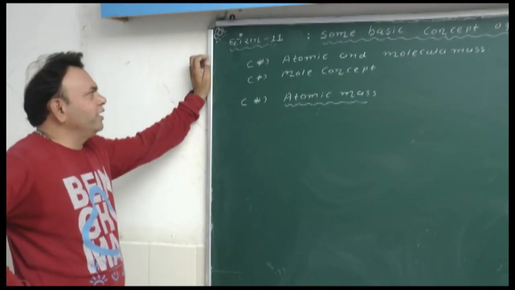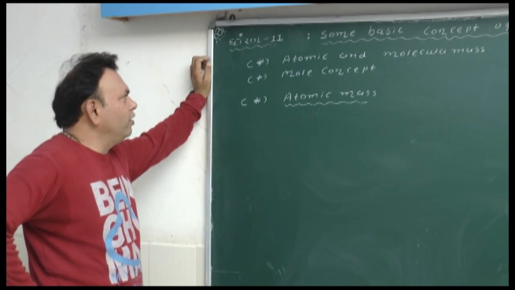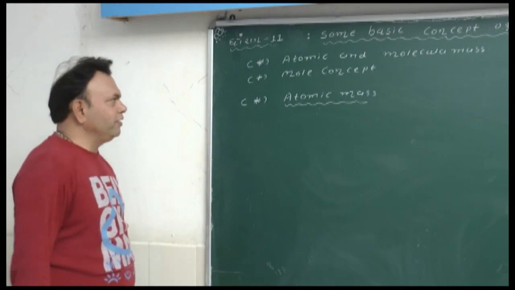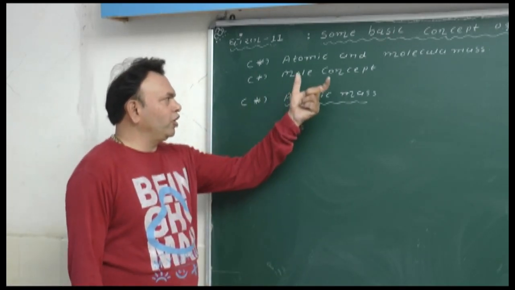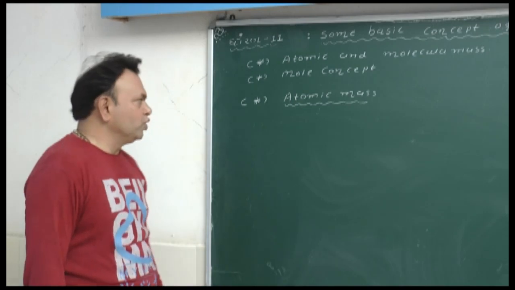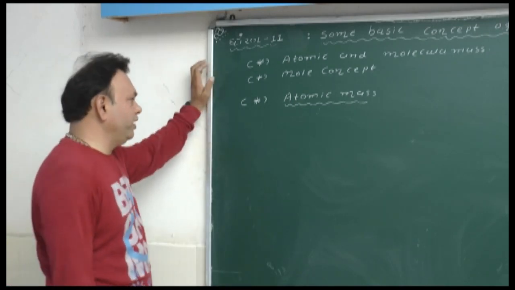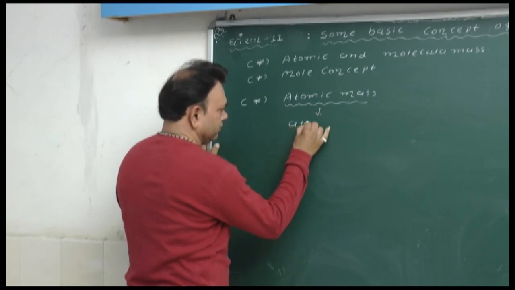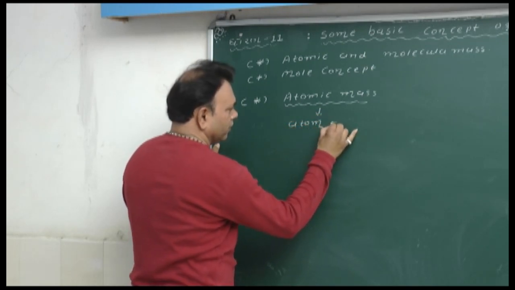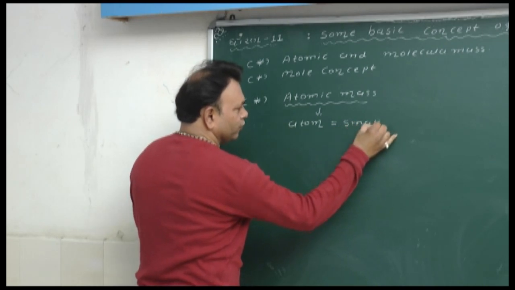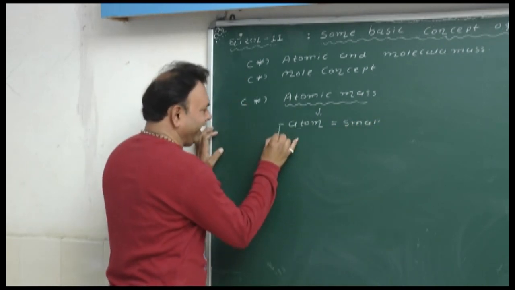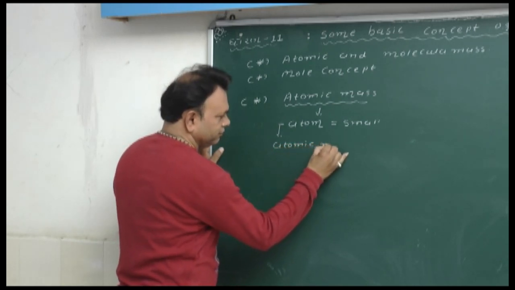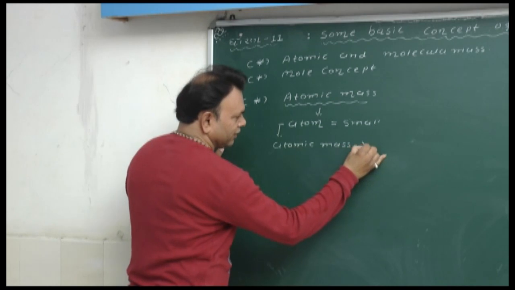Friends, now we are studying chapter number 1 of 11th science, some basic concepts of chemistry. In this chapter we discuss the topic of atomic and molecular mass, and number 2, mole concept. So number 1, what is atomic mass? ध्यान दे बेटे यहाँ पे कि जो एटम्स होता है वो बहुत ही स्मॉल होता है. तो सिंपल सी बात है, उसका एटॉमिक मास इज वेरी वेरी स्मॉल.